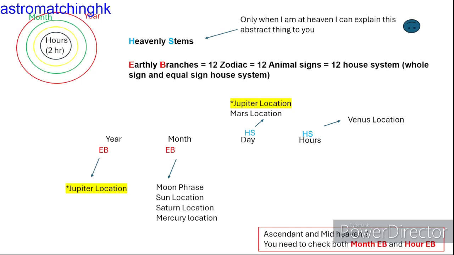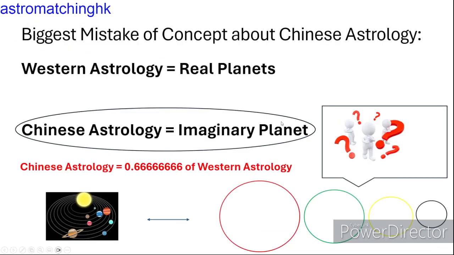After this video, you may find how the 4 time ring systems are showing actual planet locations, which is the so-called sidereal time, especially if you view by equal and whole cycle system. The components of earthly branches are exactly the 12 zodiacs, which is known by most people as equal to 12 animal signs, 12 house system. There is one common mistake.